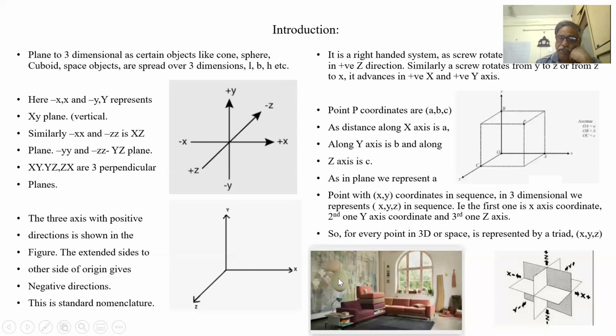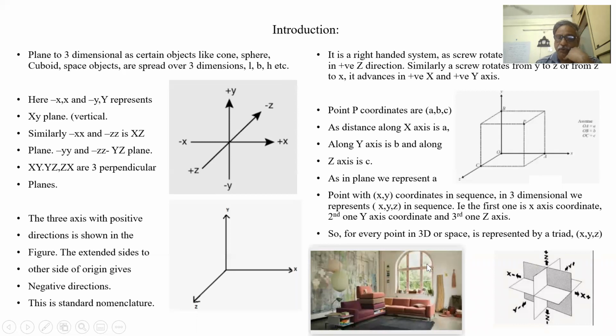The point of light has an x coordinate, from here up to the wall, this distance, and a y coordinate, from the ground to this height. The z-axis is along this wall up to a certain distance. So this point in space is defined by three coordinates: the x coordinate, y coordinate, and z coordinate.